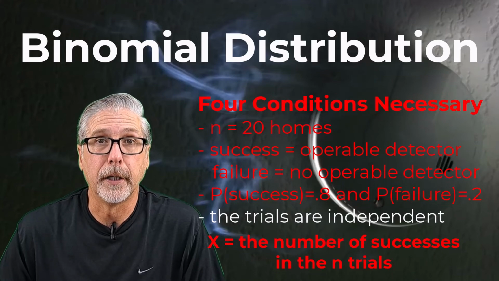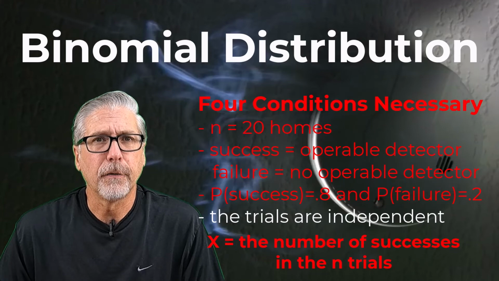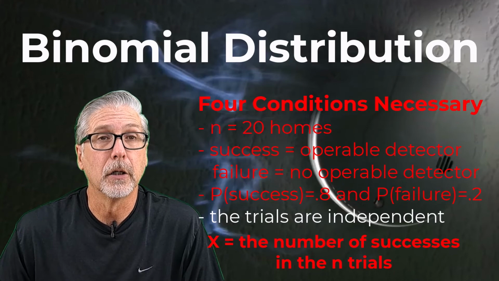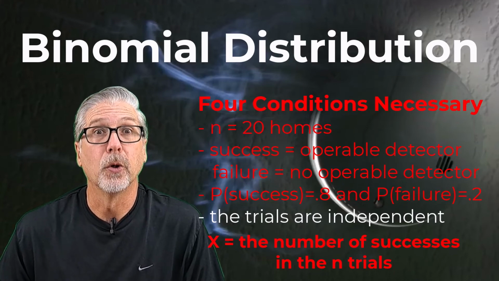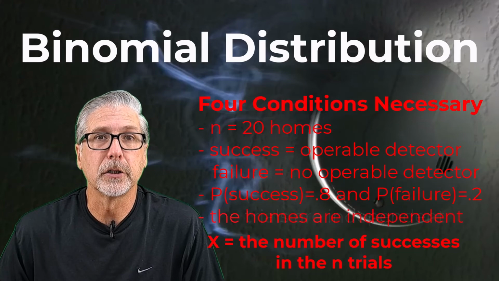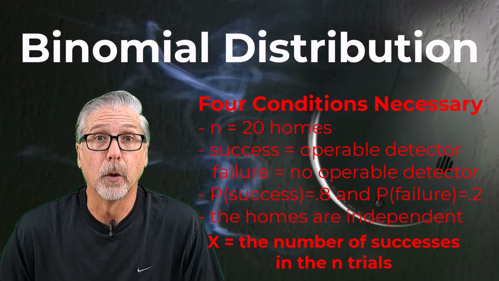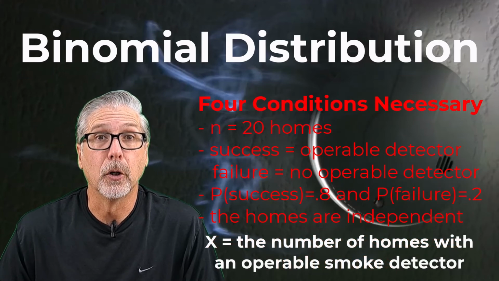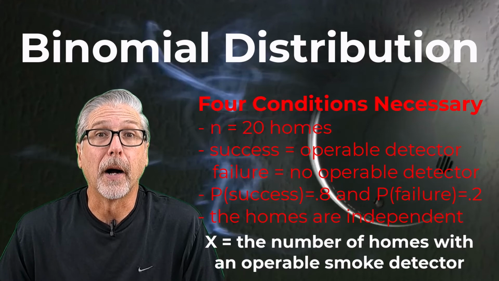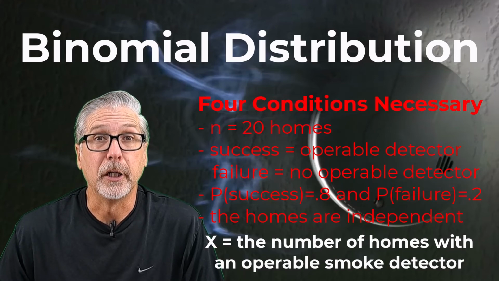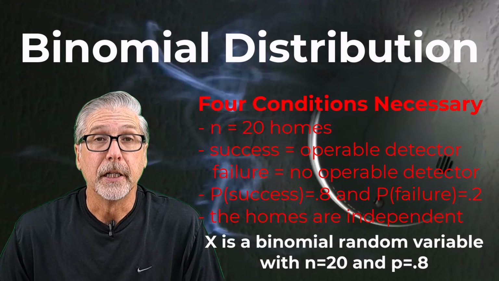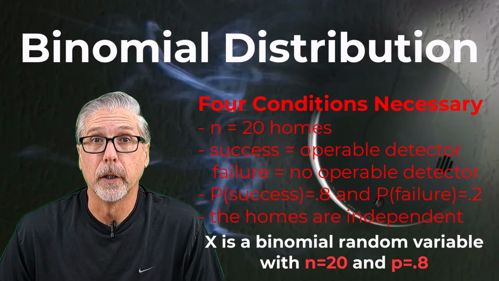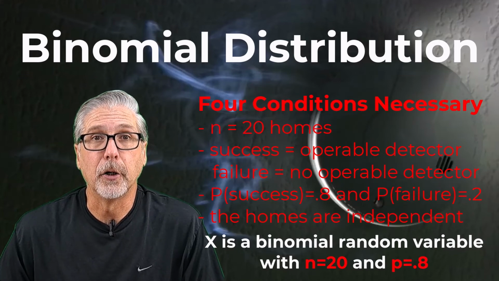Can we say the homes are independent? That's a tougher one. If they were randomly sampled, then the chance of the first house having an operable smoke detector probably doesn't affect the next house or the 20th house. And so it's probably a good assumption that the homes will be independent of one another. Therefore, we're going to claim that X, the number of the 20 homes that has an operable smoke detector, will be a binomial random variable with n equal 20 and p equal 0.8. It's going to be important whenever you're working with a binomial to define a value of n and p that you're working with. And that's how we identify binomials.